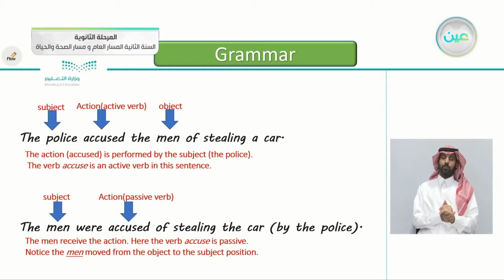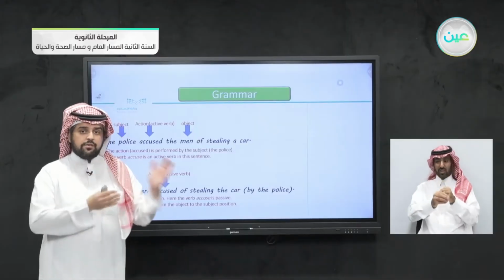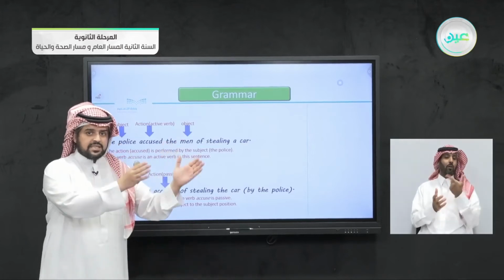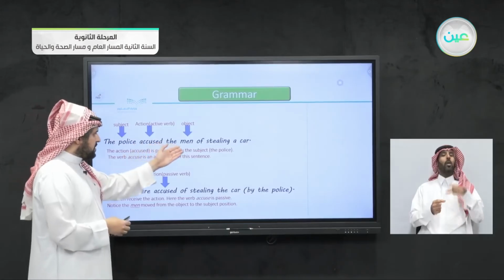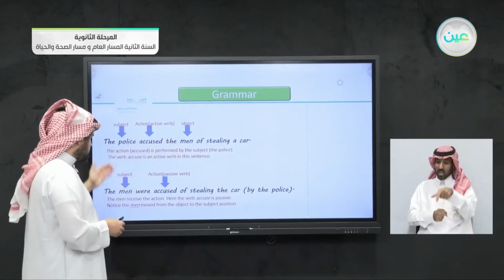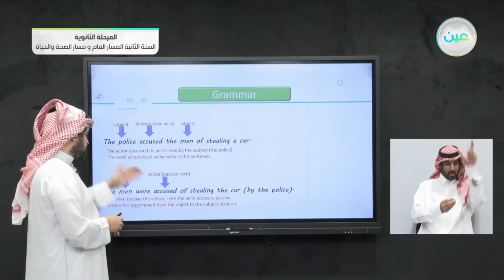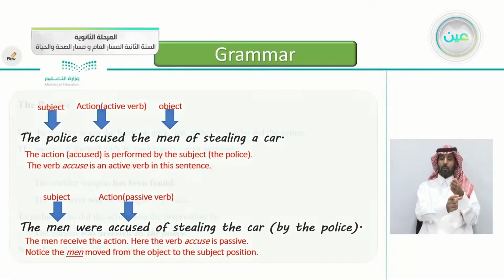So you can notice from this example how to change the order of the sentence from active to passive. Mainly, you change the object from the object position to the subject position before the verb.